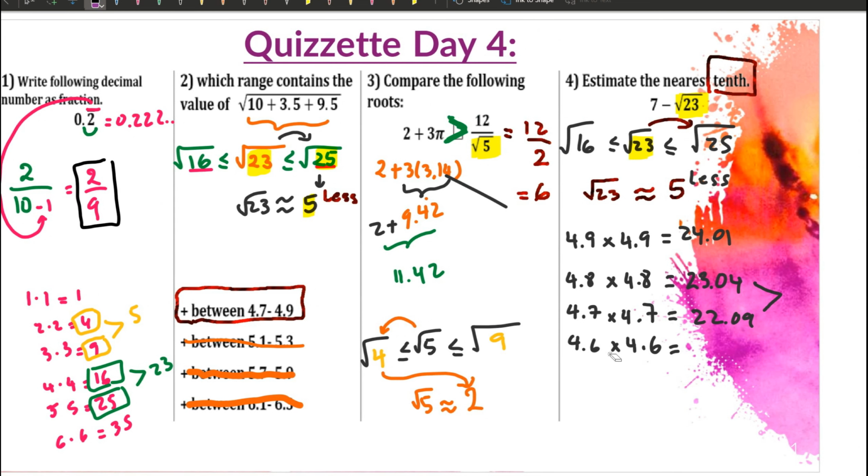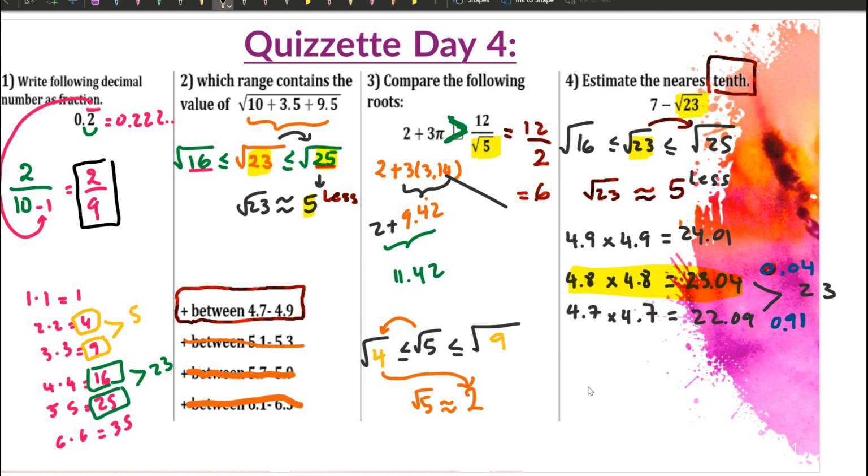We don't need to find 4.6 because we already found where 23 stays in between. Now the question is, which one is closer to 23? 23.04 minus 23 is 0.04. And 23 minus 22.09 is 0.91. So the closest one is 0.04.